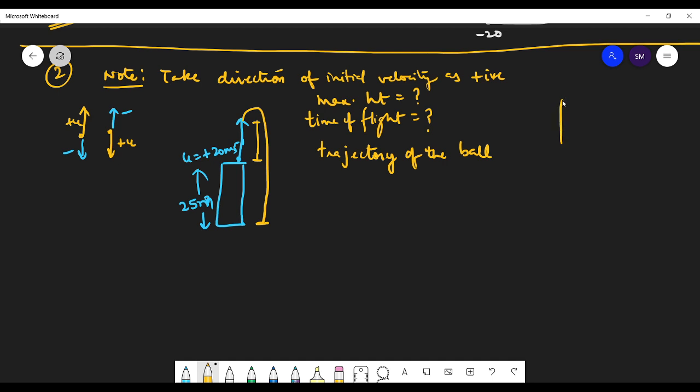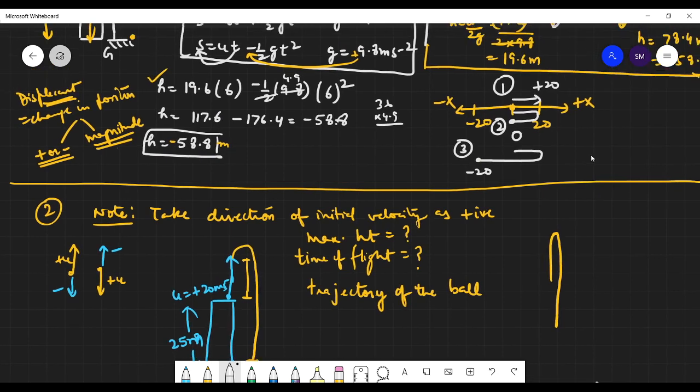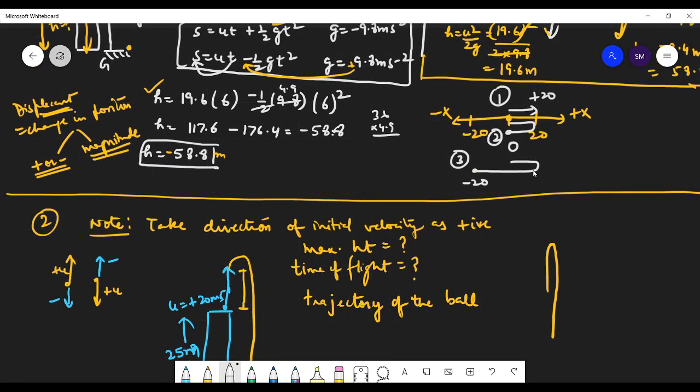I am just drawing this figure to help you in understanding. Like here also, how I was drawing the figure: the car moved in that direction, now I told you that the car moved back, so I was making different lines. Why was I making these different lines? Just to help you understand. But what is the topic that we are studying?